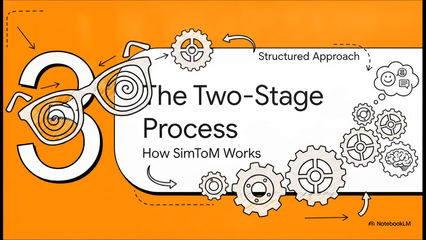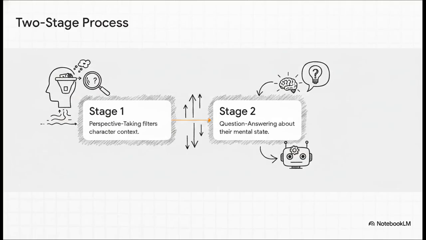Moving right along to Section 3, the two-stage process, where we'll deconstruct how SimToM actually works. So how exactly do we solve this? How do you implement these perspective-taking glasses? It comes down to a very specific, structured approach. SimToM relies on a rigid two-stage process, and you really cannot skip these steps. Stage 1 is perspective-taking. Before the AI is allowed to answer any questions at all, you prompt it to filter the context based purely on what a specific character knows.